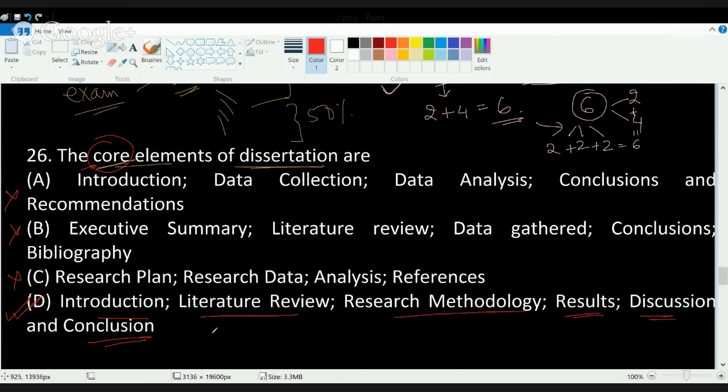The core elements of a dissertation or any thesis or research work include the introduction, then a review of available literature. Based on that, you will be framing your research questions and giving a methodology. You'll be deriving some results, you will be discussing those results, and finally, you will be giving the conclusions based on that research.